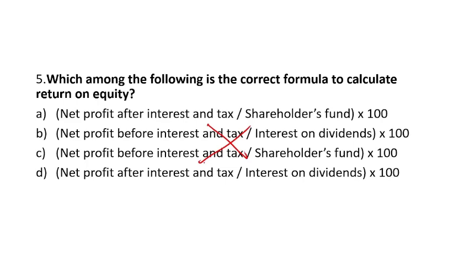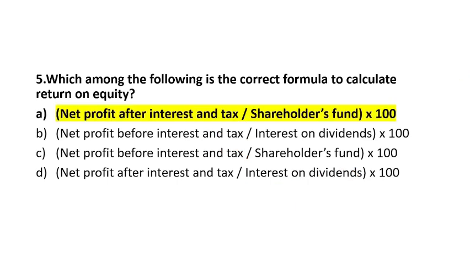Now you have confusion between these two, but on the denominator side, what has he mentioned? Interest on dividend. So this can't be the answer. The right option will be option number A, net profit after interest and tax divided by shareholders fund into 100. Option A is the right answer.